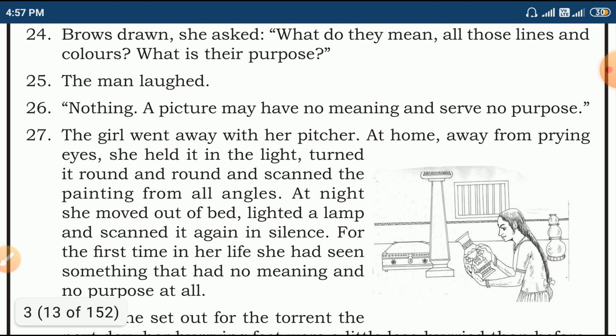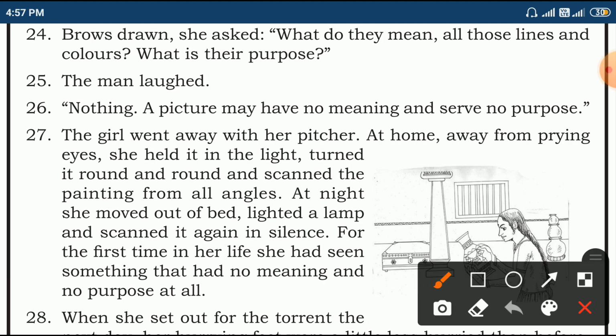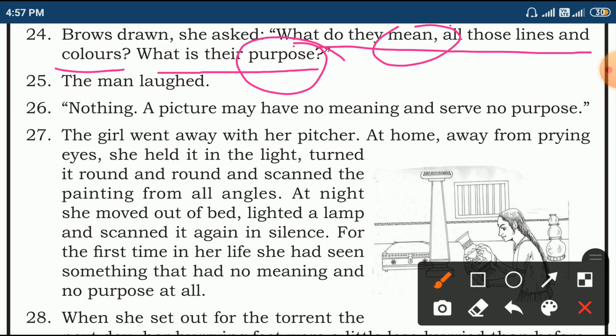Brows down, she asked, what do they mean? All those lines and colors, what is their purpose? Because of confusion, she asked him two questions. What do they mean, all those lines and colors? Second one, what is their purpose? She wanted to know that purpose and meaning.